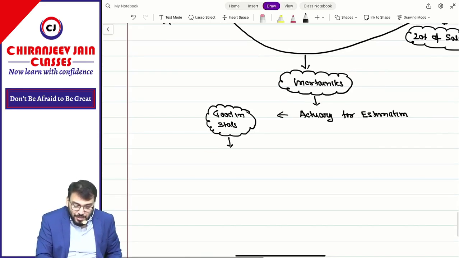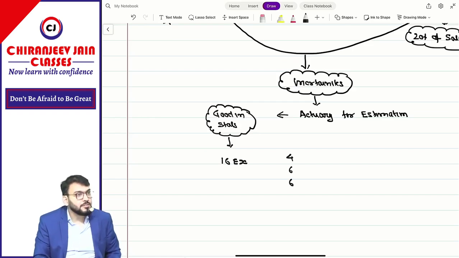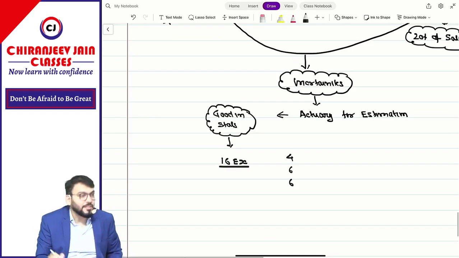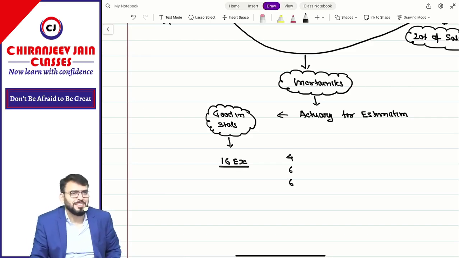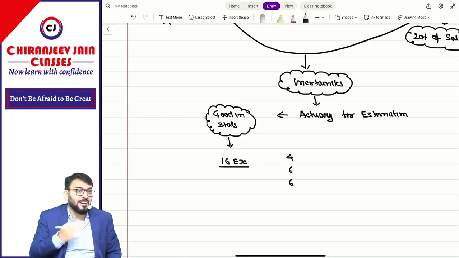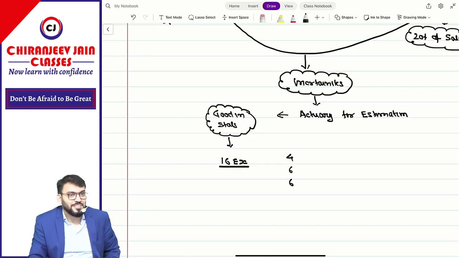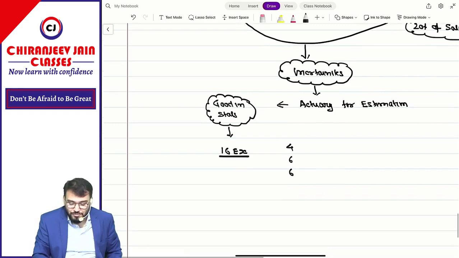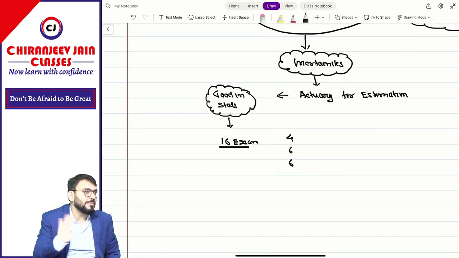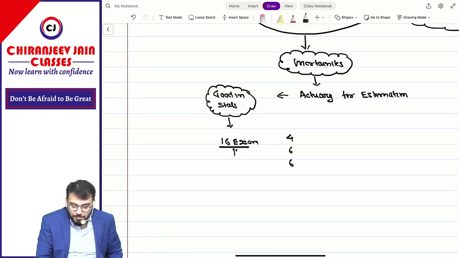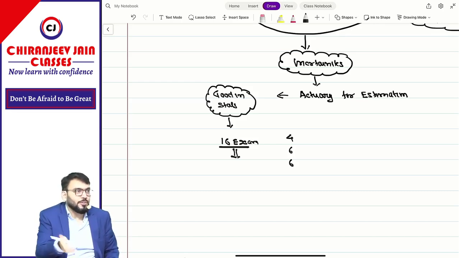In this there are 16 exams. In CA how many exams are there? 4 plus 6 plus 6, 16 only. In this also 16 exams. But there is no foundation, inter, final like this. You can give one paper at a time. As far as I know, I don't know whether there are any changes now. There are 16 papers. I don't know the level of the papers because I have not given the exam, so don't ask me the level. But it is more complicated than the CA exam. But if you are good in mathematics, it is easy for you.